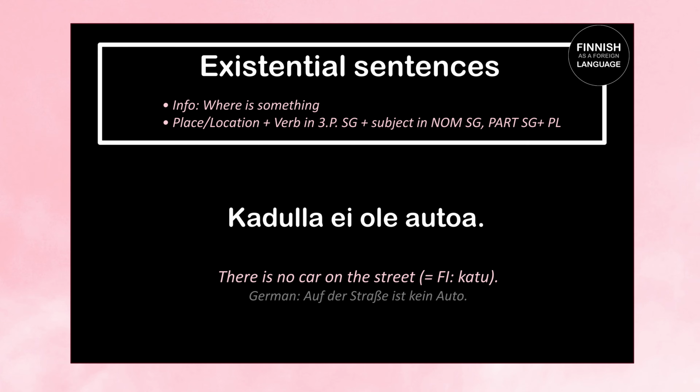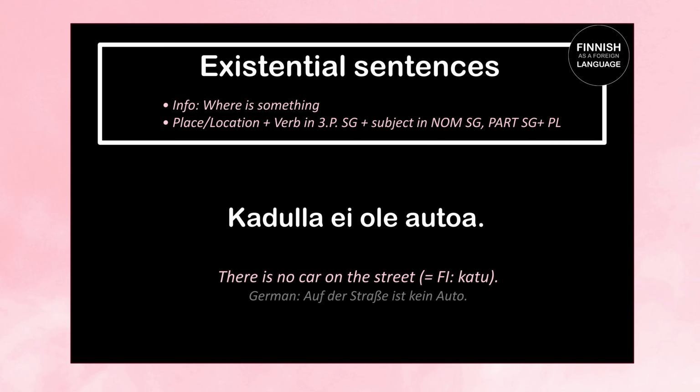Next one. Kadulla ei ole autoa means there's no car on the street. So kadulla means on the street. It's the adessive case of katu, which means street, and autoa here is standing in the partitive case because it's a negative sentence. So let's repeat. Kadulla ei ole autoa. By the way, if you wonder why kadulla looks so different than katu, it's because katu, which is the nominative case and means street, goes through a consonant gradation when we put it into the adessive case. So the T changes to D.